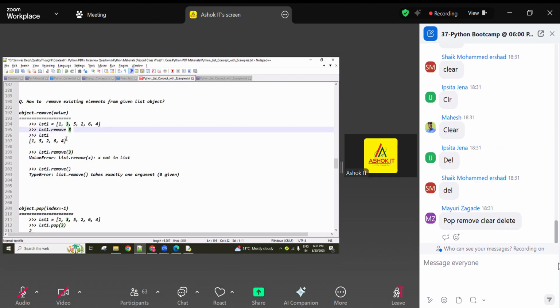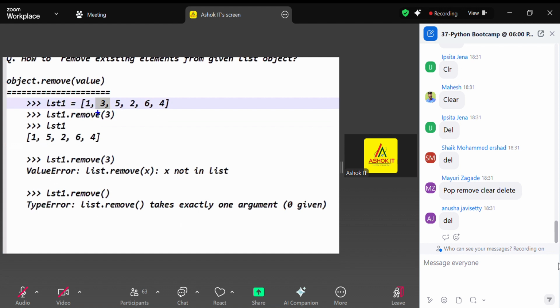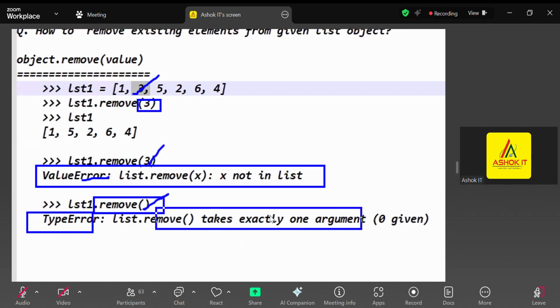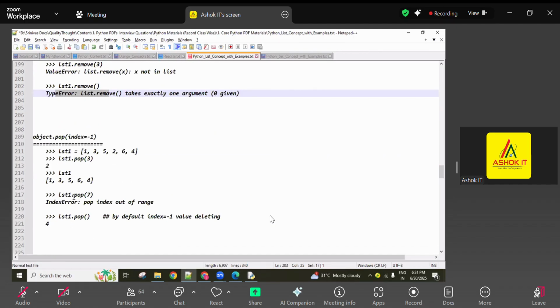So here the given input is a value. If that value is available, it is deleted. If the value is not available, then a ValueError is returned. And for the remove method, if we are not giving any input, a TypeError is returned: remove method takes exactly one argument, 0 given. Three points: given value if available, removing; if not available, ValueError thrown; if no input is given, TypeError returned.